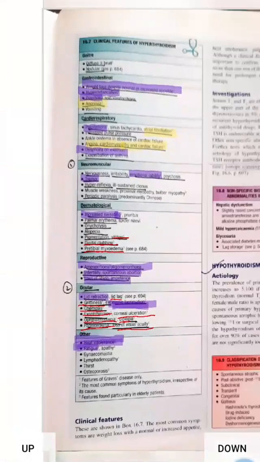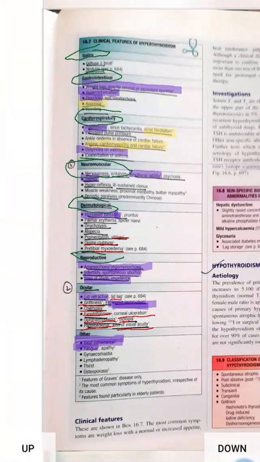Now we will summarize all these important points. Don't remember all these points; we have to remember the main points or general symptoms and signs. First is goiter, second is GIT features, then cardiopulmonary, neuromuscular, dermatological, reproductive, ocular, and other.